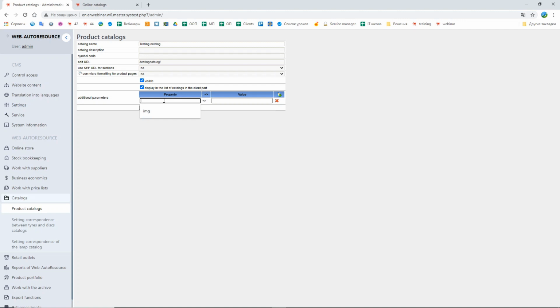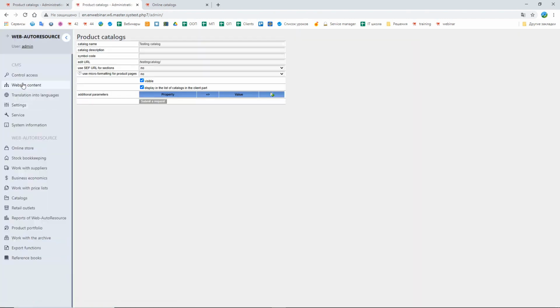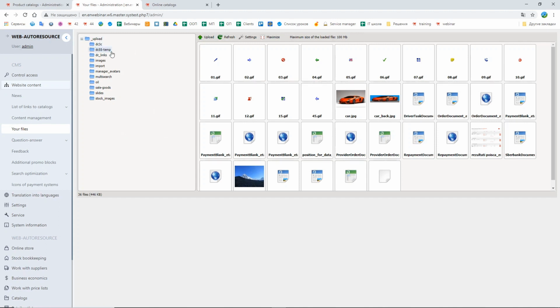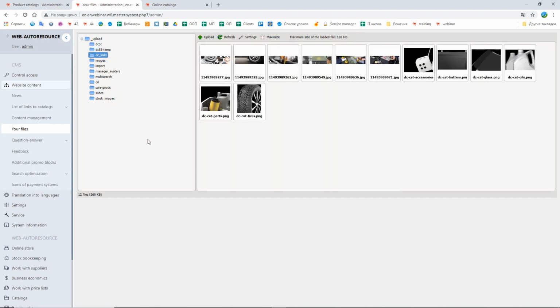Let's add the property img, image, and write the path to the picture on your FTP. You should upload the picture that you want to display here into this folder, DC links. I'm going to use a picture that was already uploaded.